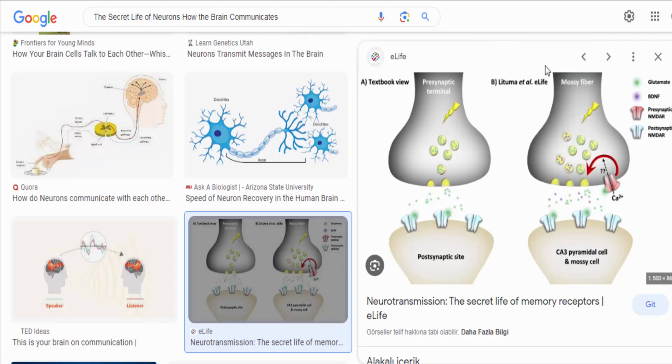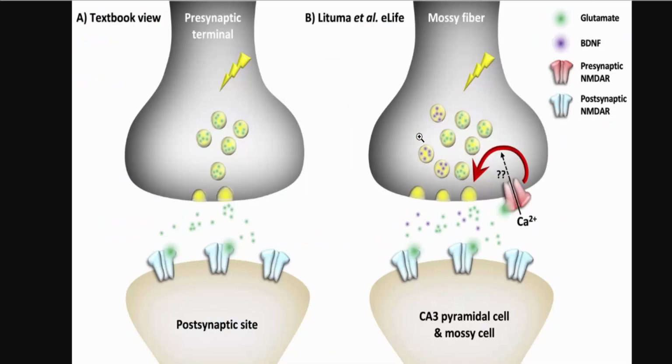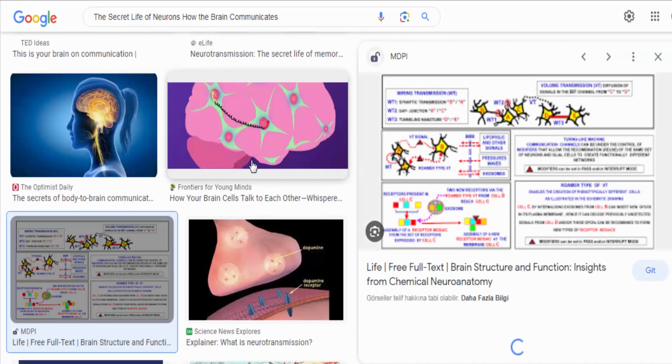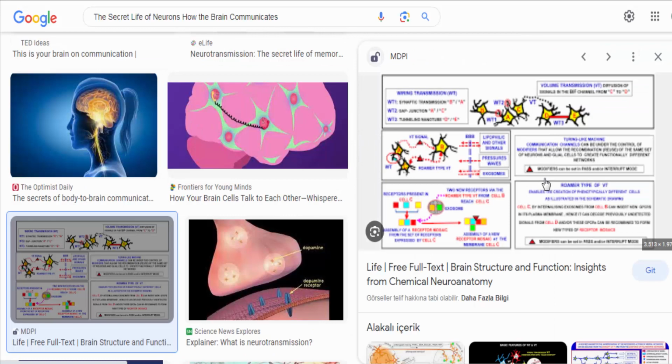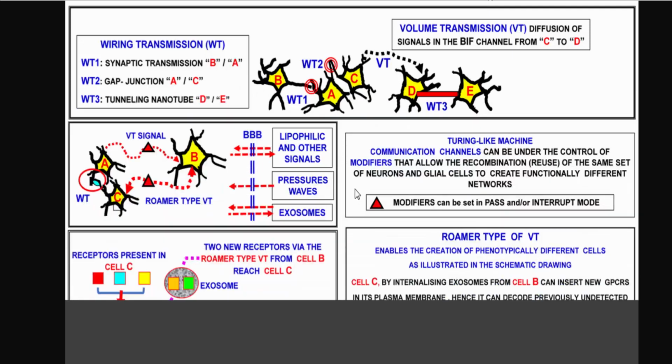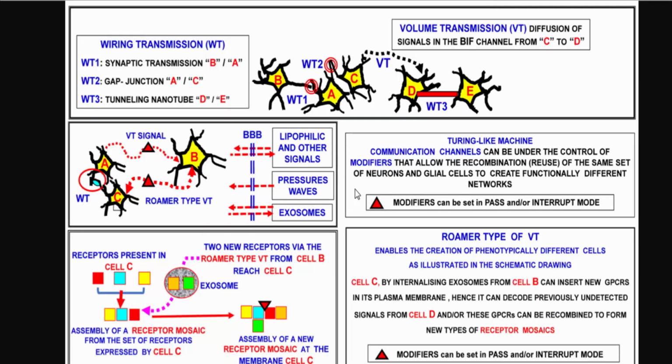In recent years, advancements in neuroimaging techniques, such as functional magnetic resonance imaging, fMRI, and electroencephalography, EEG, have provided researchers with insights into the patterns of brain activity associated with different cognitive processes. These techniques allow us to observe and study how different regions of the brain communicate and interact with each other.